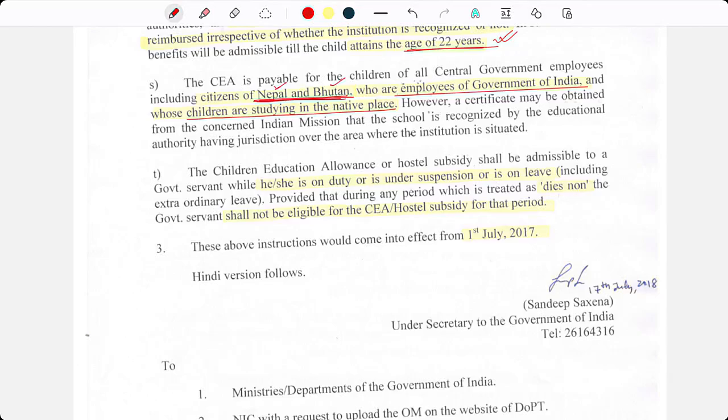However, a certificate may be obtained from the concerned Indian mission that the school is recognized by the educational authority having jurisdiction over the area where the institution is situated.